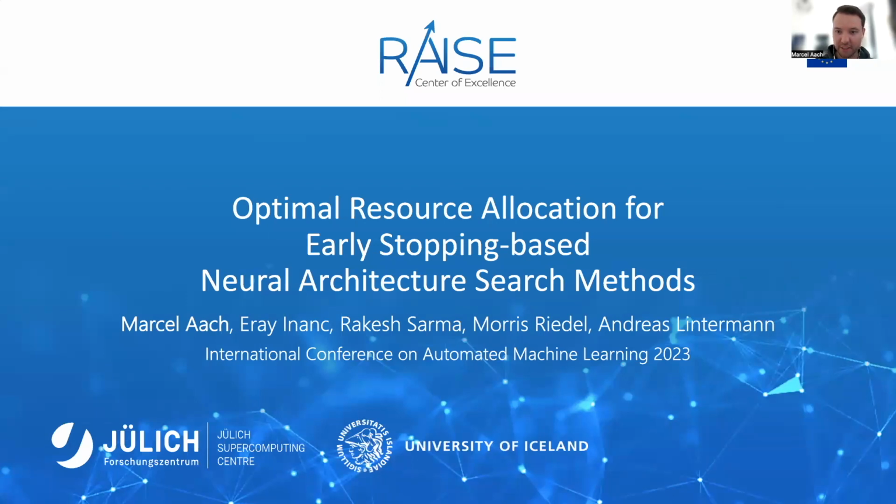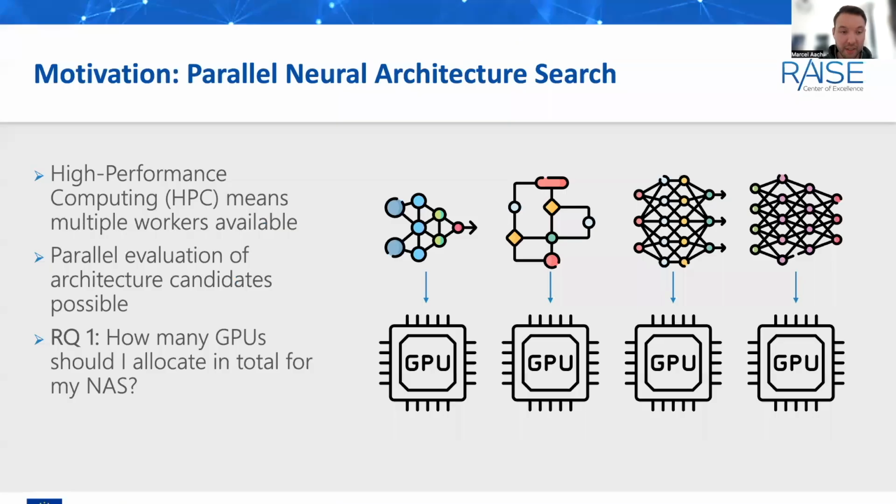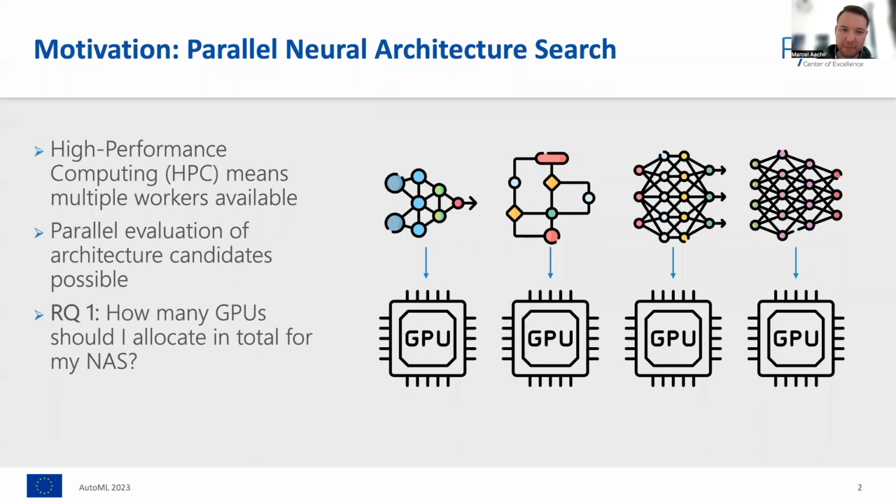My presentation is on the topic of optimal resource allocation for early stopping-based neural architecture search methods. The motivation for this paper comes from the field of high-performance computing, where usually lots of parallel compute resources are available, which means that you can run neural architecture search with a large degree of parallelism. So in general, you would allocate one worker, where a worker these days is in most cases a GPU, to each architecture candidate and run the evaluations in parallel.